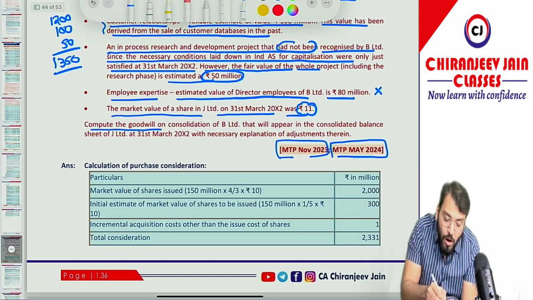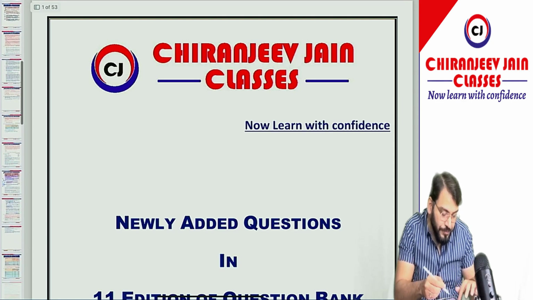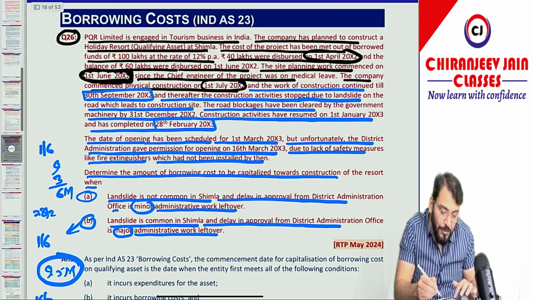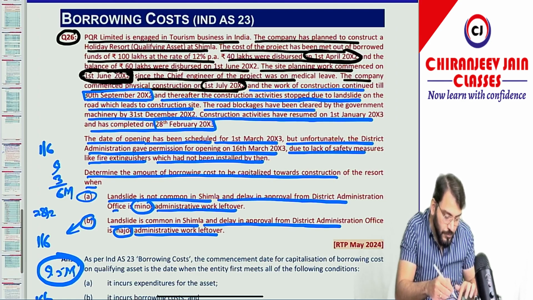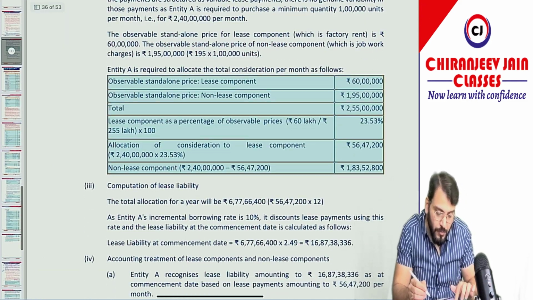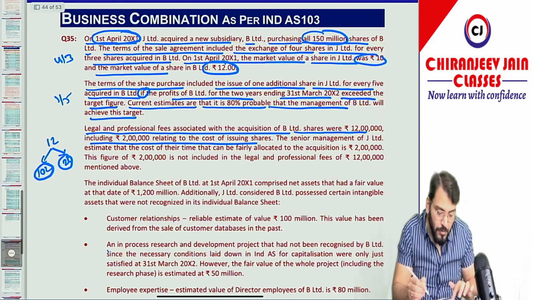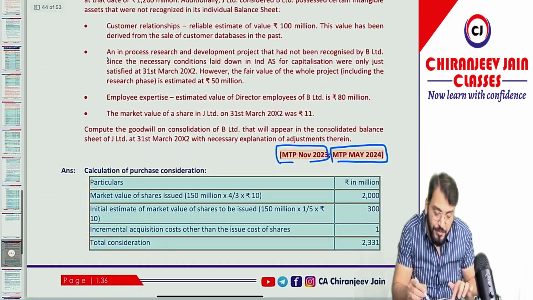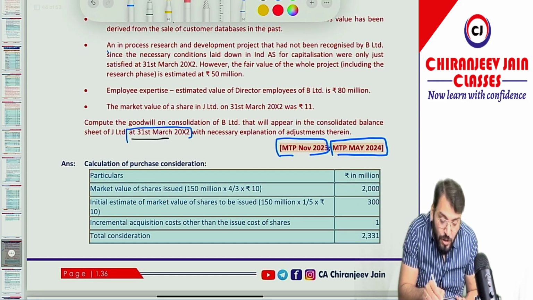Compute the goodwill on consolidation of B Limited that will appear in the consolidated balance sheet as at 31st March 2002.